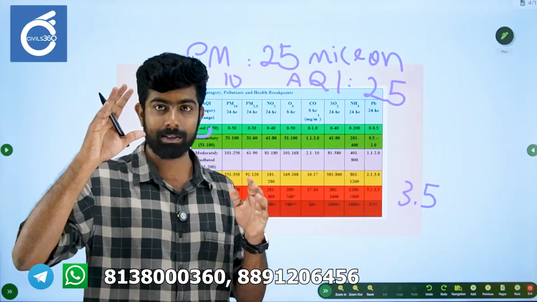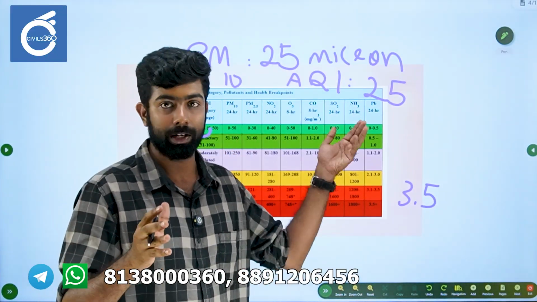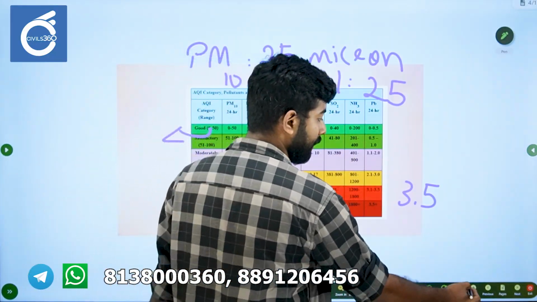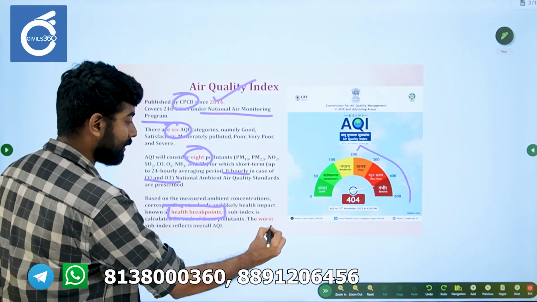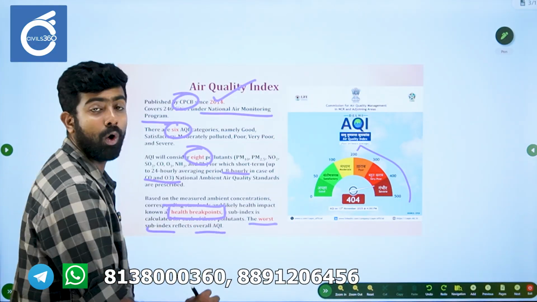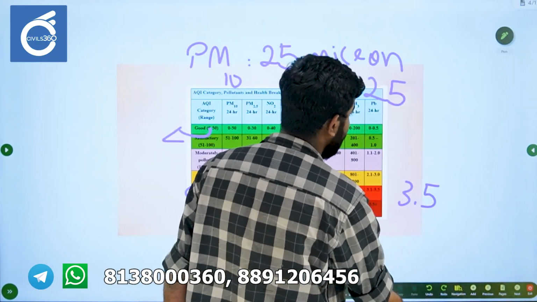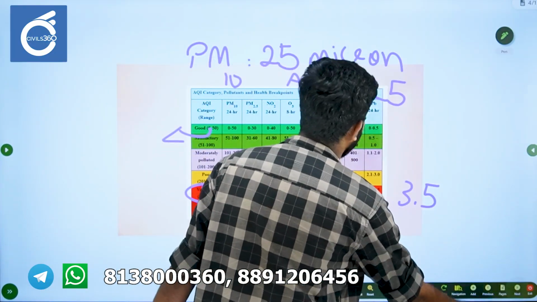Just remember, health breakpoints are the detrimental impact of the different pollutants on the human body. Remember health breakpoints, and remember that the worst sub-index will reflect the overall air quality index. This is just for your understanding, just for your clarity.